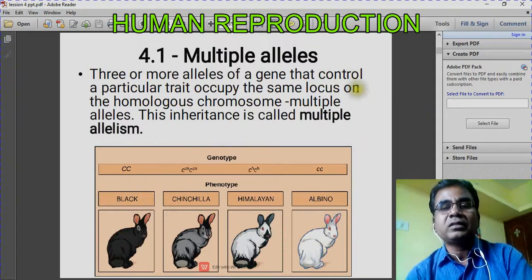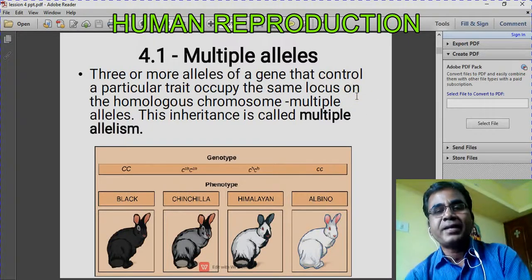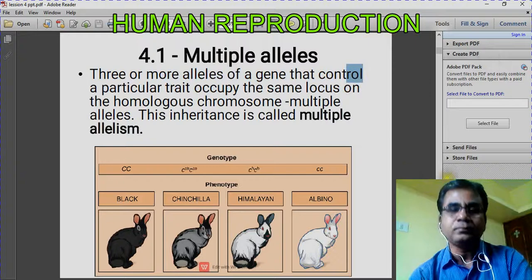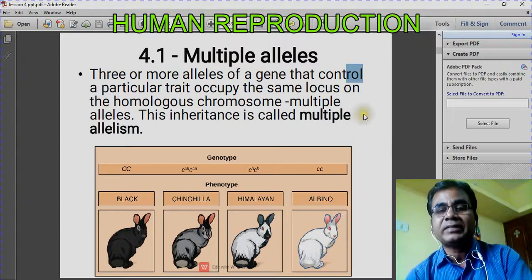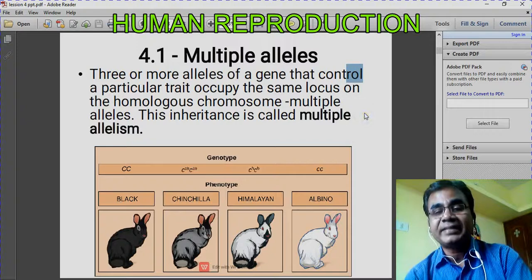First of all, you must know what alleles are. In order to explain alleles, I want to say something about Mendel's first law. Mendel conducted the experiment on Pisum sativum, that is the pea plant. The character he observed in the pea plant is height.